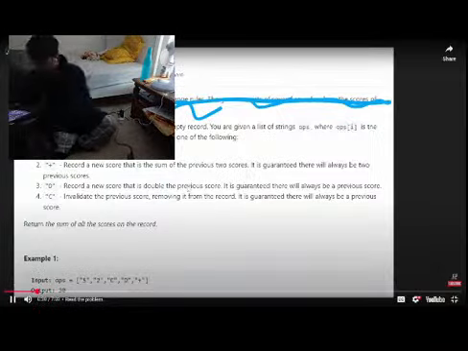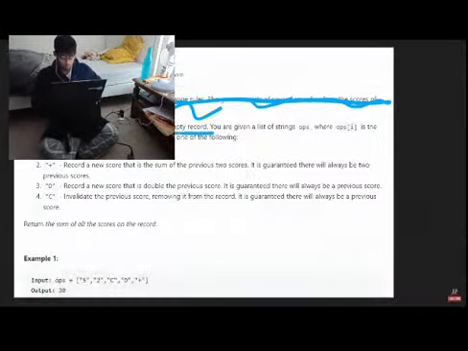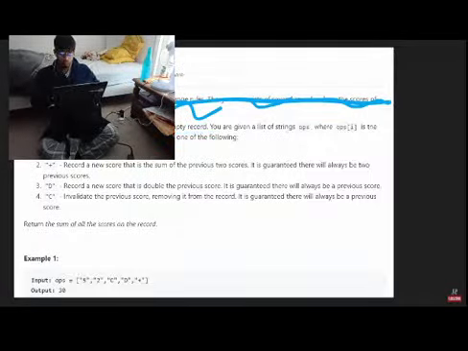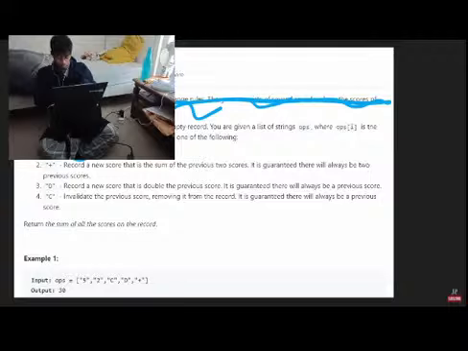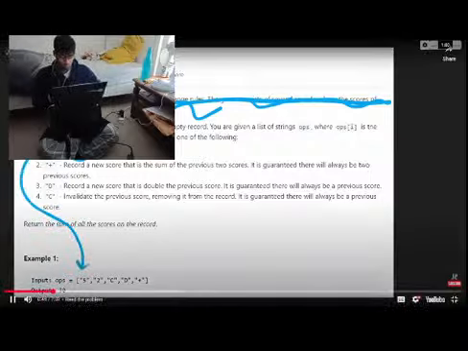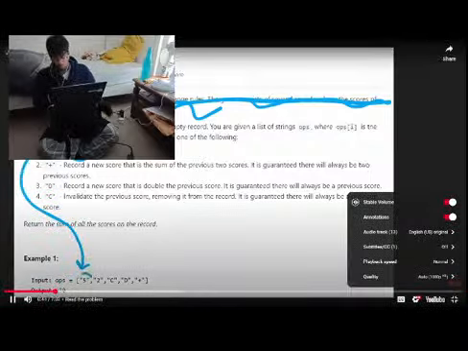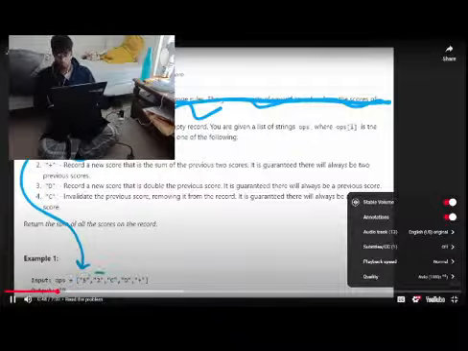So at the beginning of the game, we start with an empty record. We're given a list of operations where each operation could be one of the four following. It could be some integer given in the form of a string. As you can see, they don't really mention that, but yes, it's given as a string. In this case, there's 5, there's 2.